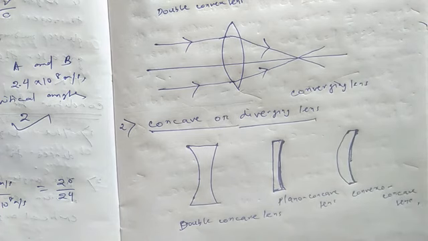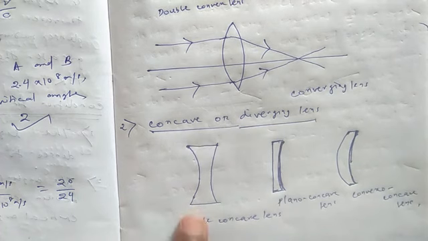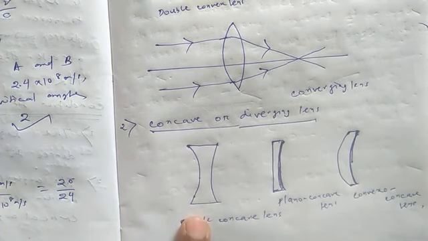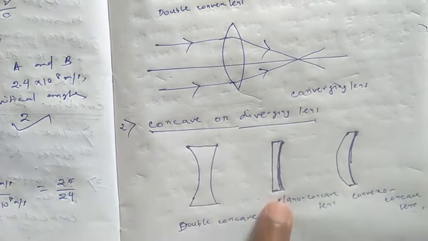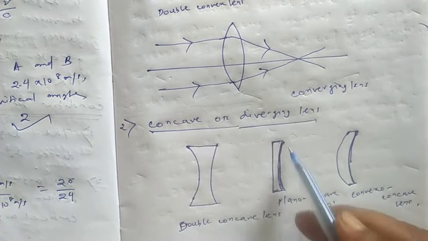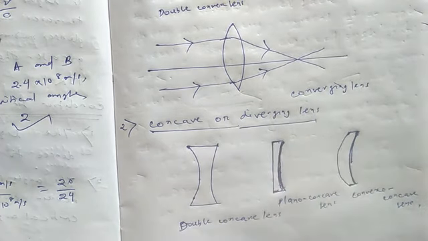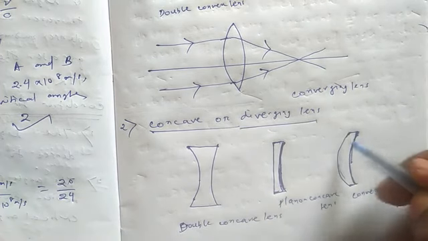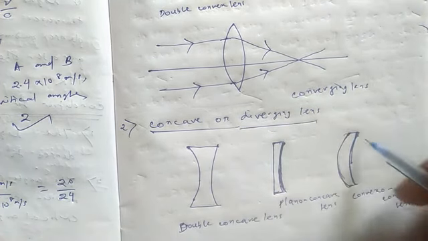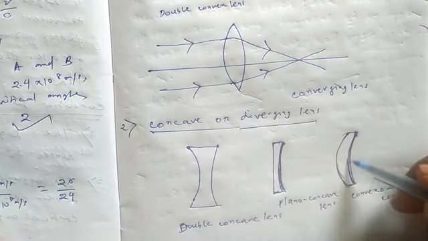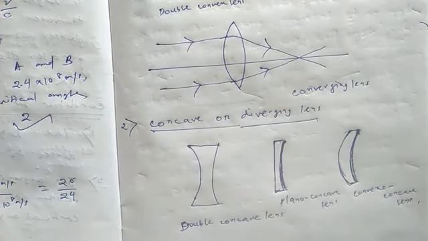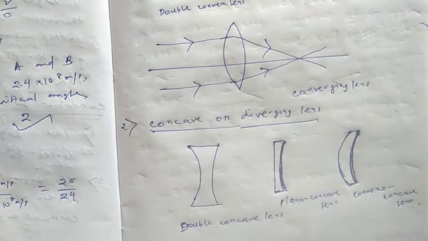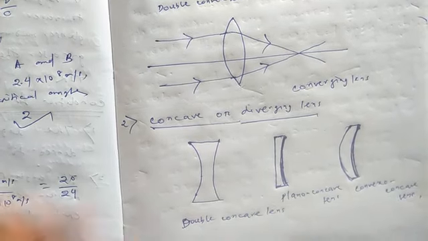So we have three types of concave lens. One is the double concave lens or simply concave lens, and this is called a plano concave lens, where one surface is plane and the other surface is concave. And the third one is the convexo concave lens. This is a convex surface, and this is a concave surface, it is called a convexo-concave lens.